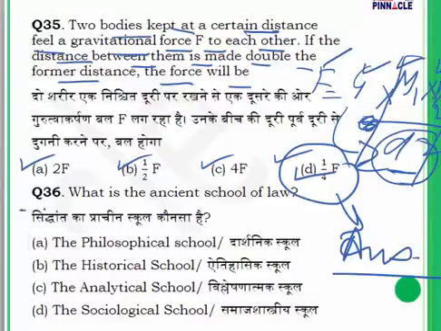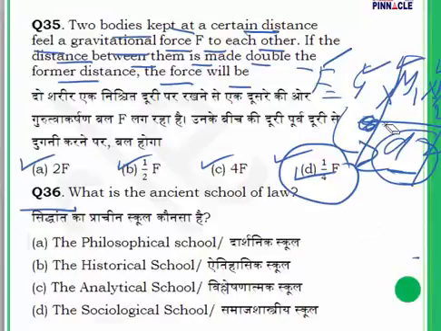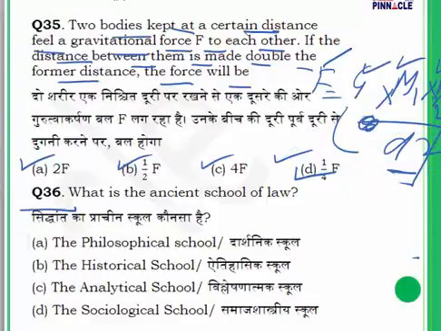Question number 36. What is the ancient school of law? Our options are philosophical school, historical school, analytical school, sociological school. Now, the analytical school is a modern school of law.